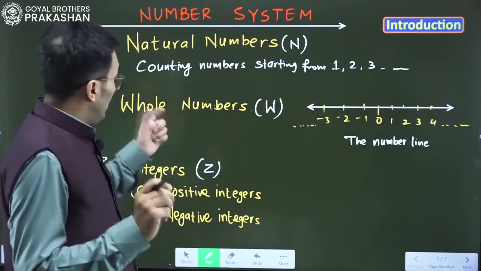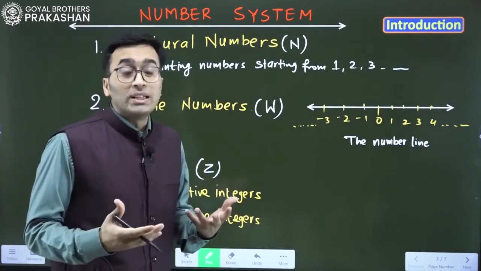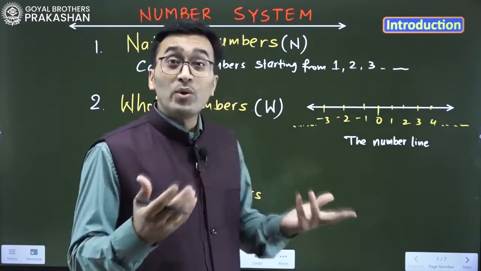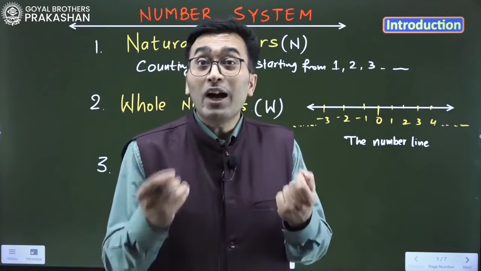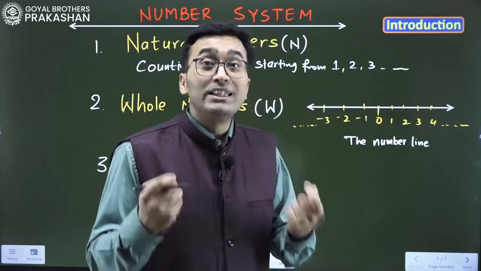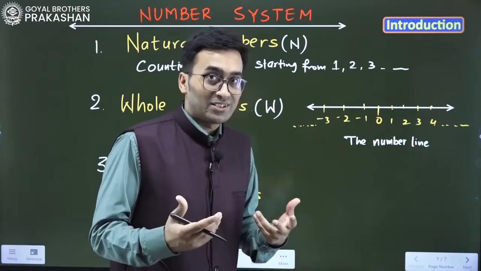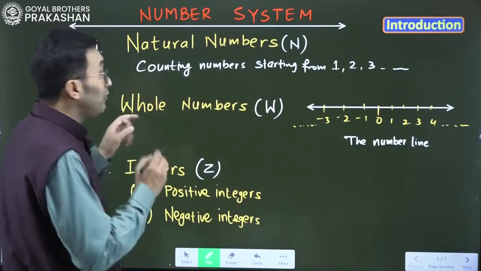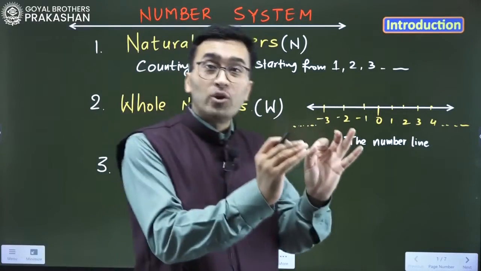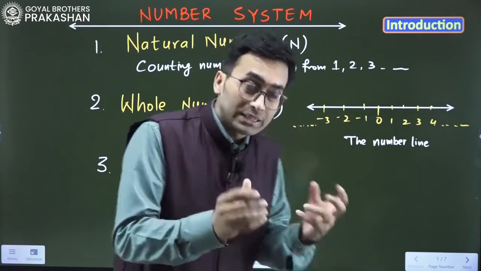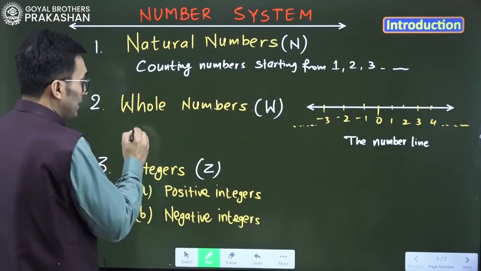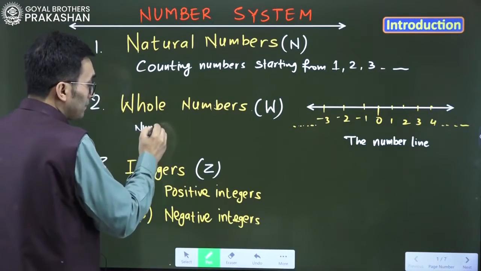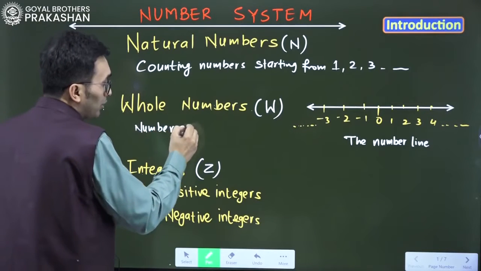Now, what about the whole numbers? We say that 0 has no value, but observe how 0 is going to change things. If we just add 0 to the natural numbers, we get numbers starting from 0.